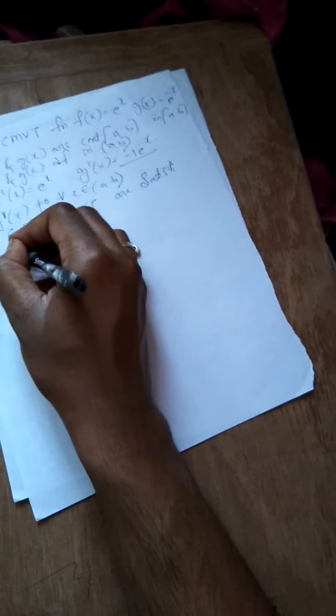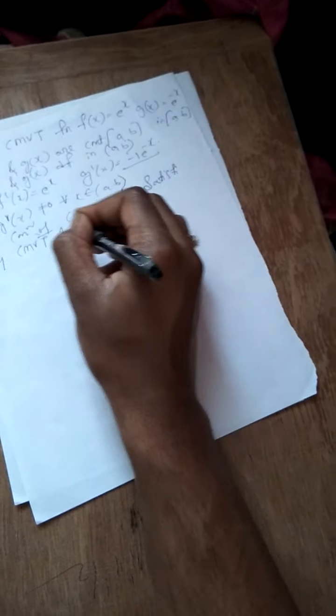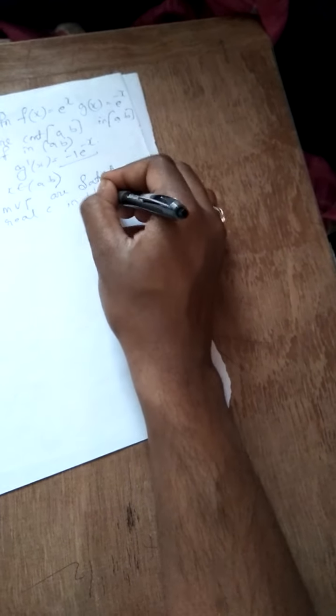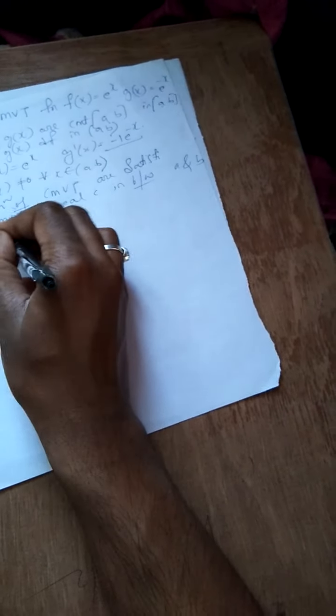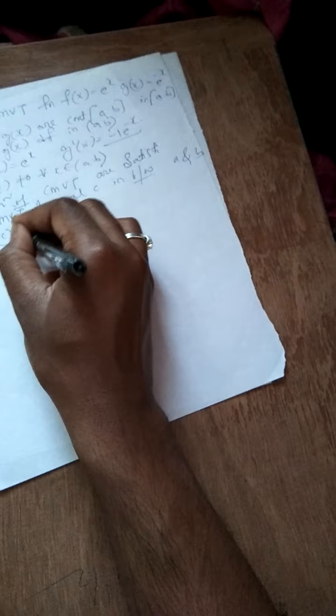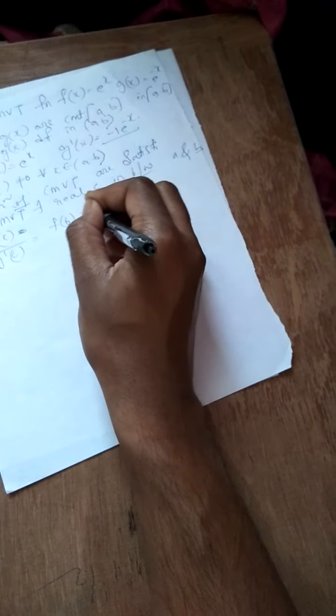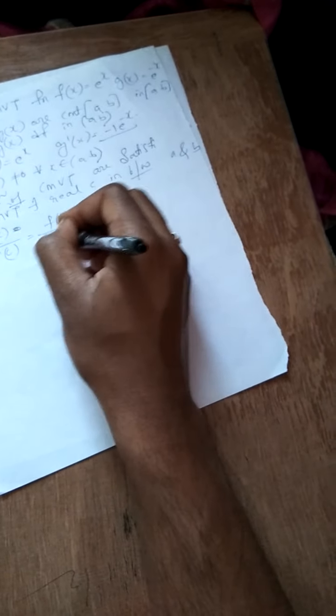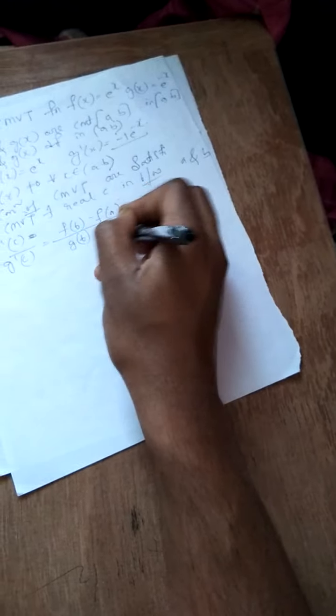Therefore, by Cauchy mean value theorem, there exists a real c in between a and b such that f dash of c by g dash of c is equal to f of b minus f of a, whole divided by g of b minus g of a.